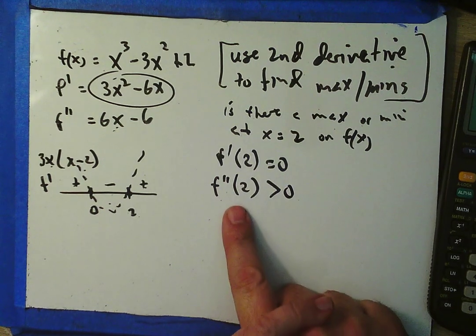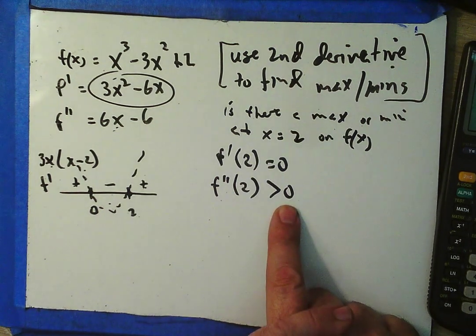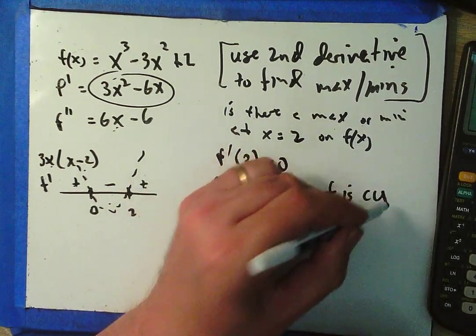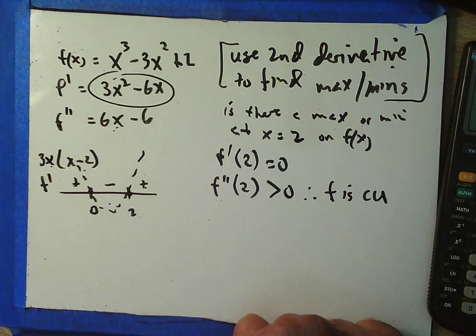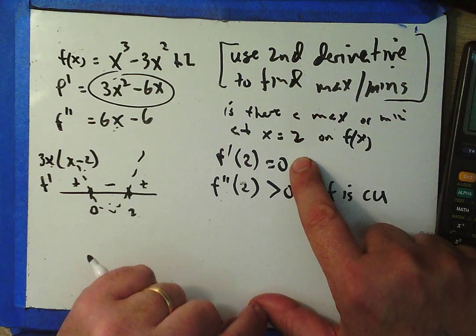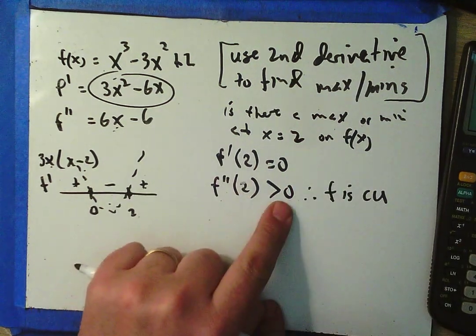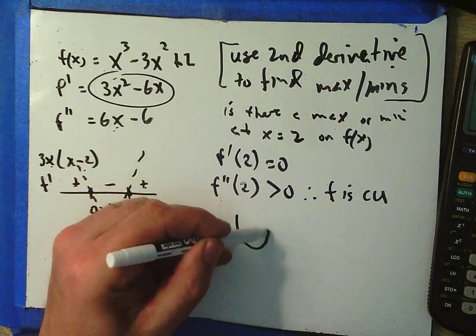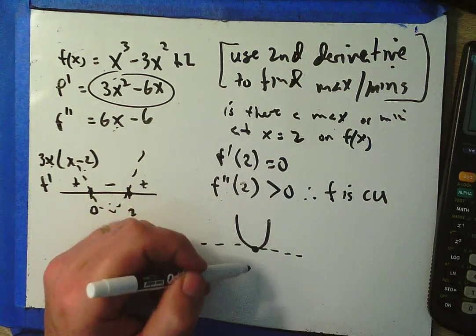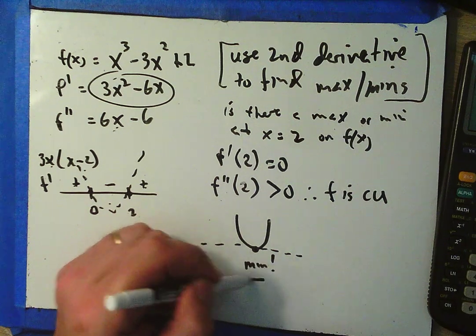And what do I know? Because the second derivative is greater than 0, therefore f is concave up at that point. So at that point, too, I have a 0 slope, a horizontal tangent, and the function is concave up. Concave up with a horizontal tangent tells me I have a min.